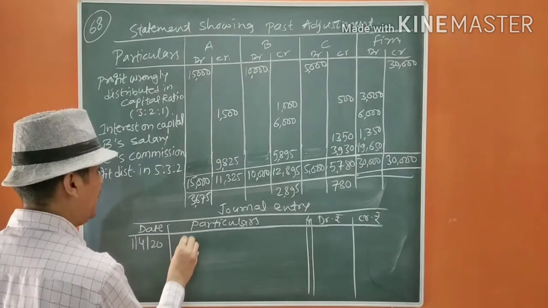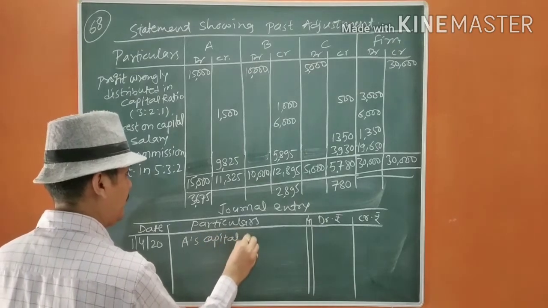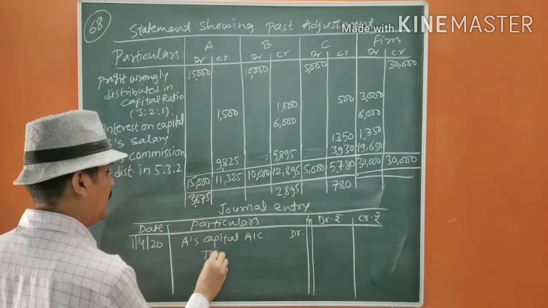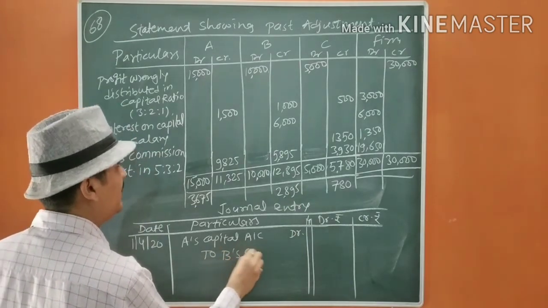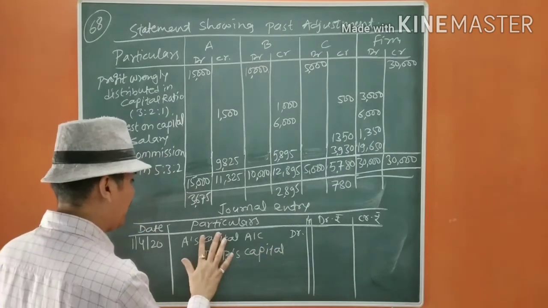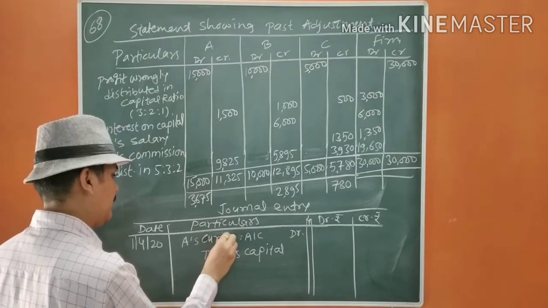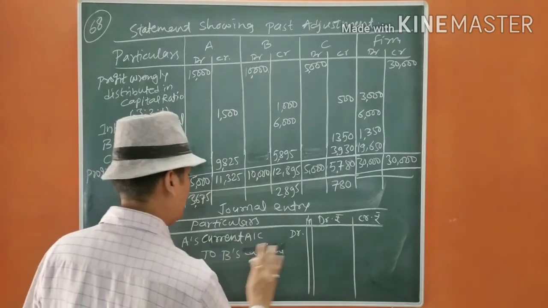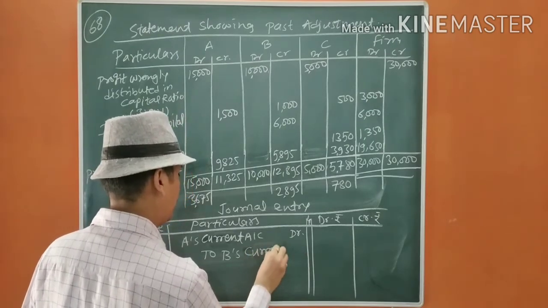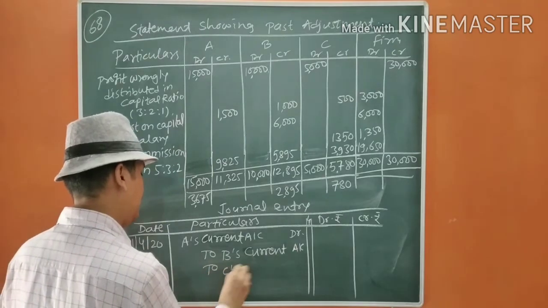Entry will be A's capital account debit, to B's capital account. Sorry, we have taken capital as fixed, so it will be current account. To C's current account.